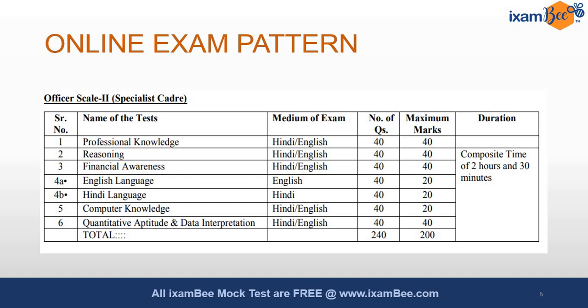When you count all the rows, you get a total of 220, but they have mentioned the total as 200 because you take only one of English and Hindi as the language. After that, all the rest of the things are there, as you can see in the table, so the total of 240 questions will account for 200 marks, and you have to score the maximum because this is a single level examination that will be accounted for the interview and also for your final selection.